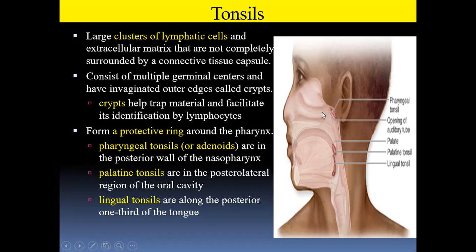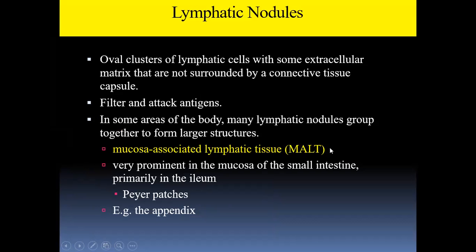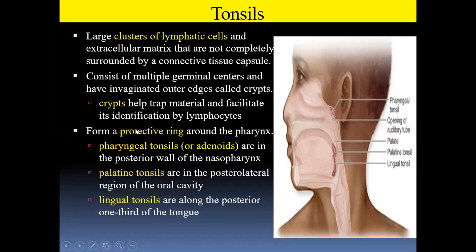What is the function of this crypt? Crypt means a burrow or a hole. The crypt helps in trapping material and facilitates identification by the lymphocytes. So each food particle which enters the mouth will be trapped by these crypts, and it will try to identify whether it is a foreign body or self.